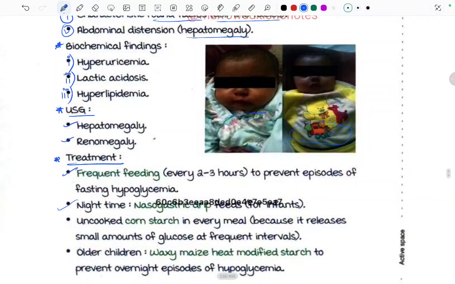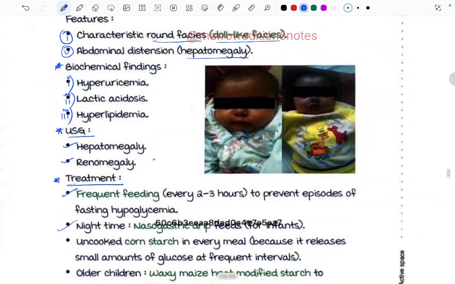And on treatment, what do we need to do, because there was risk of seizures, right? Hypoglycemic seizures. So we need to give frequent feeding every 2 to 3 hours to prevent episodes of fasting hypoglycemia. This is the first thing to keep in mind. Second, at nighttime we need to give nasogastric drip feeds for infants, because we have to give feed every 2 to 3 hours. Uncooked cornstarch in every meal, because it releases small amounts of glucose at frequent intervals.